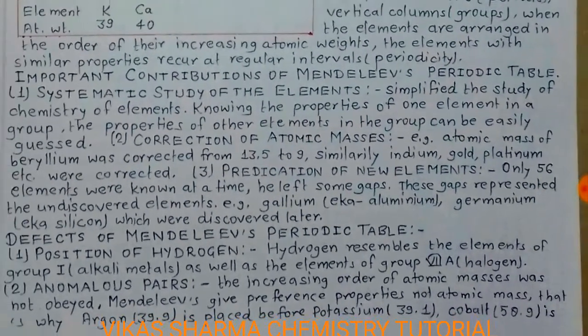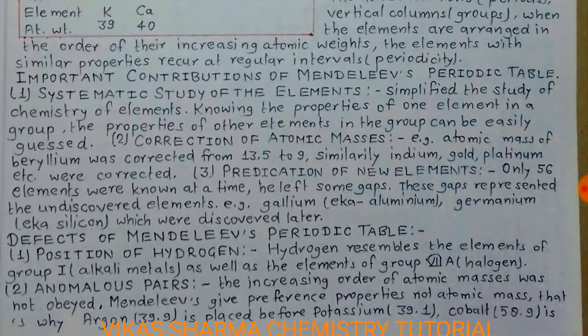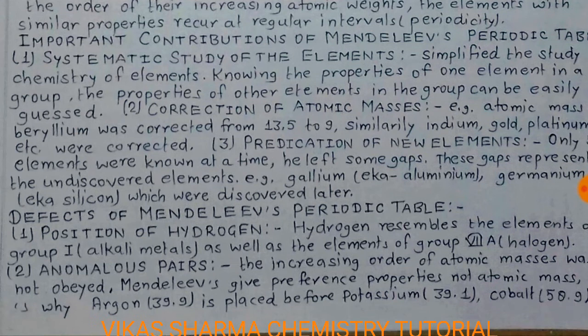For example, the atomic mass of beryllium was corrected from 30.5 to 9. Similarly, indium, gold, platinum, etc. were corrected. The third contribution of Mendeleev is prediction of new elements. Only 56 elements were known at that time. He left some gaps. These gaps represented the undiscovered elements. For example, gallium, which he called eka-aluminium, and germanium, which he called eka-silicon, were discovered later. So he left some gaps. These are the third contribution of Mendeleev.